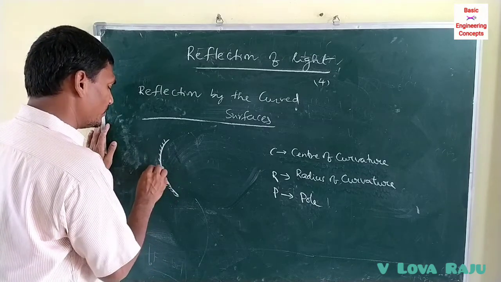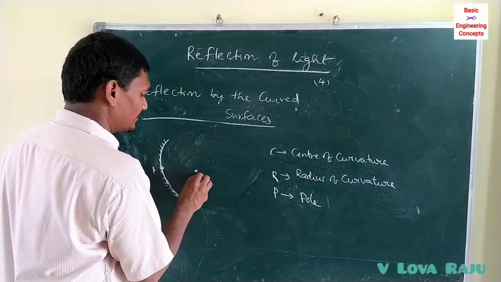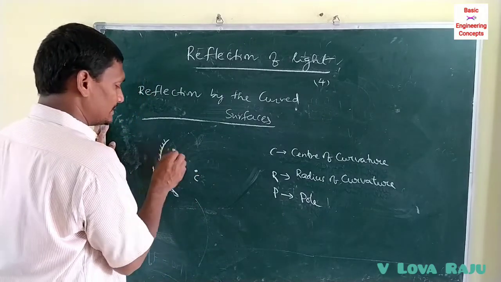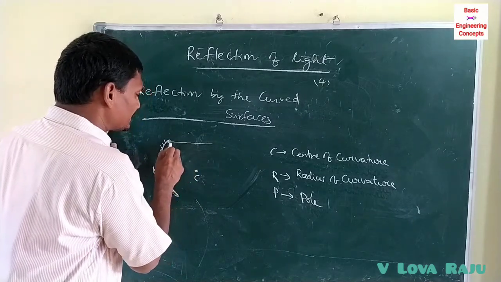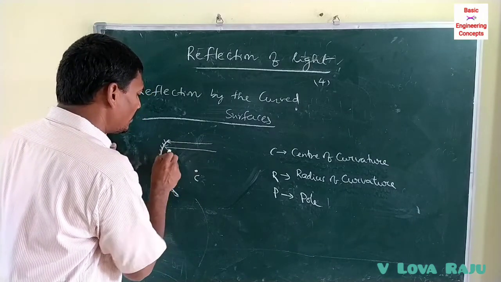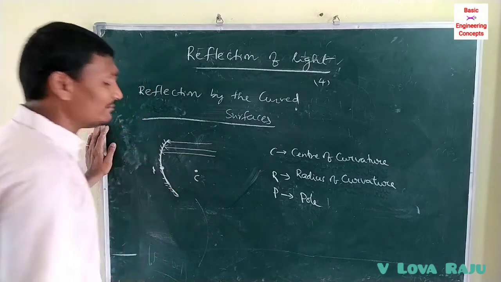This is a midpoint pole. This is a center of curvature C. This is a radius of curvature. When the parallel light rays are incident on the concave mirror, they converge